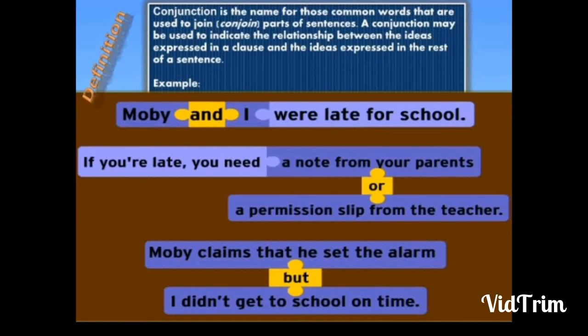Here, the word and is a conjunction because it is a word that joins Moby and I. If you are late, you need a note from your parents or a permission slip from the teacher. Here, the word or joins the two sentences. That is, if you are late, you need a note from your parents or a permission slip from the teacher.